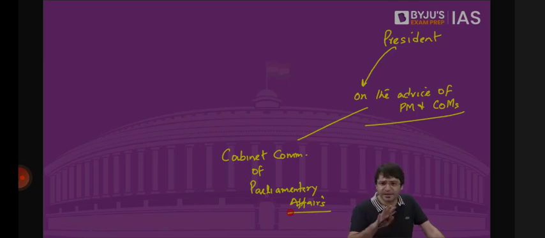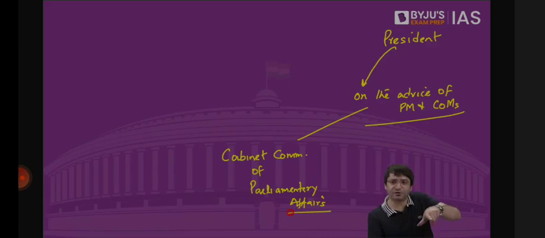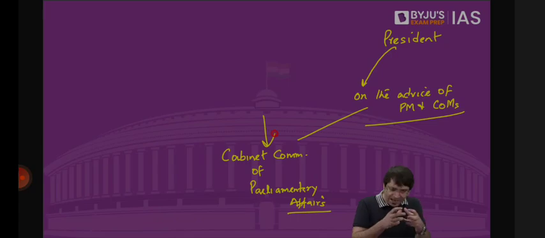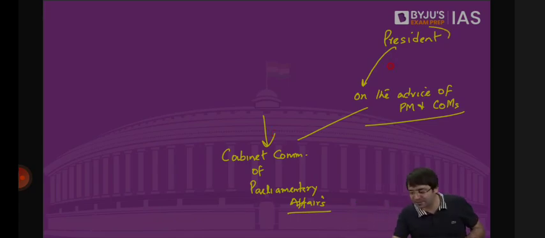Who has the power to summon Parliament? President. On the advice of the Prime Minister and his Council of Ministers. Basically, the decision is communicated to the President by Cabinet Committee on Parliamentary Affairs. But the Parliament must meet as soon as possible, as much as possible, but in such a manner that the time gap is not more than 6 months. What if it is? Which means the President is not calling the session. Which basically means Prime Minister and his Council of Ministers, they are not calling the session. Which means they don't want to come to the Parliament. Which means they have to hide something.